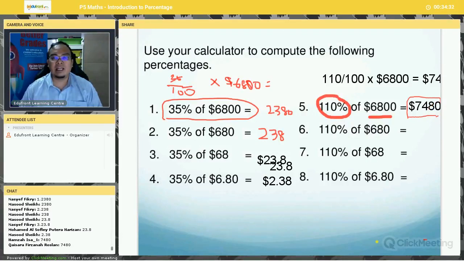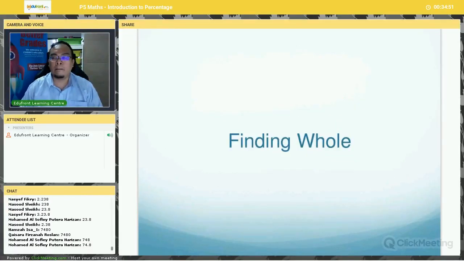Okay, understand that? Very good. So the rest, I think you can work out yourself. It is the same method, same technique. 110 over 100 multiplied by 680. Likewise here, multiply by 68, and here multiply by $6.80. Okay, very good.